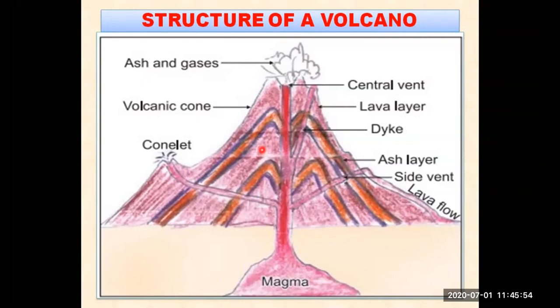But if the volcano is erupting from the place time and time again, then it is known as an active volcano. And when the magma is not coming from a volcano for thousands of years or 100 years, then it is known as a passive volcano also, or you can say dormant volcano also. And if the magma is not coming out from that particular volcano for more than 100 years, it can become extinct also.